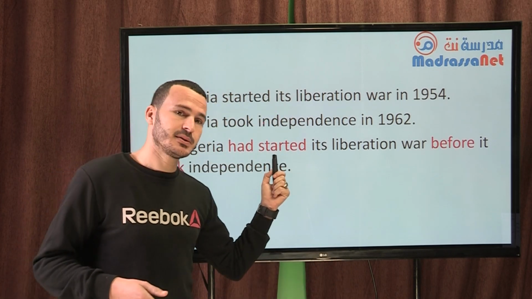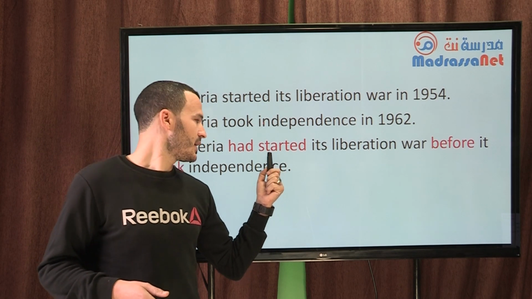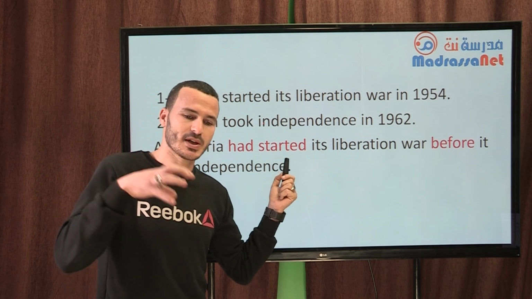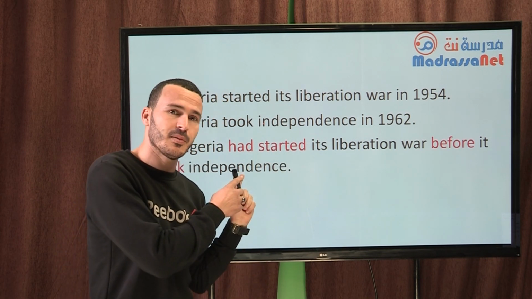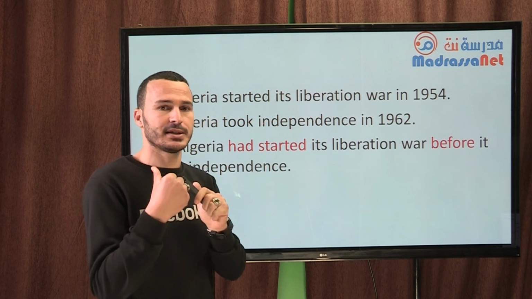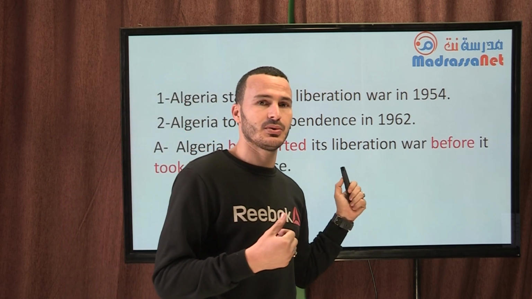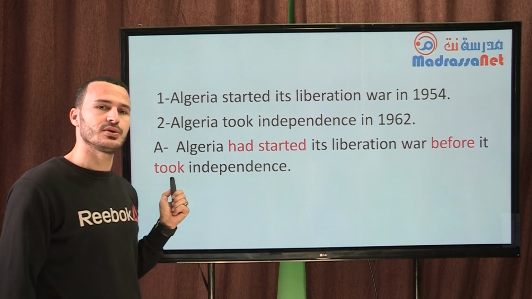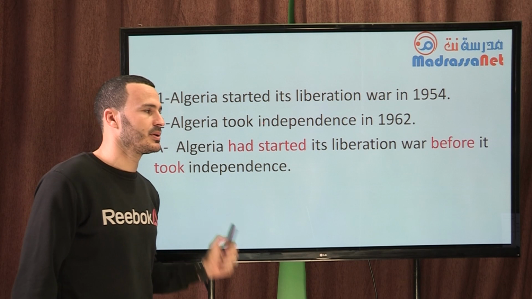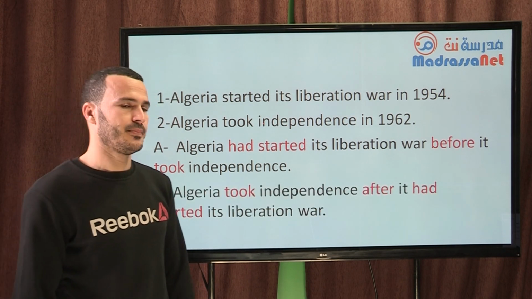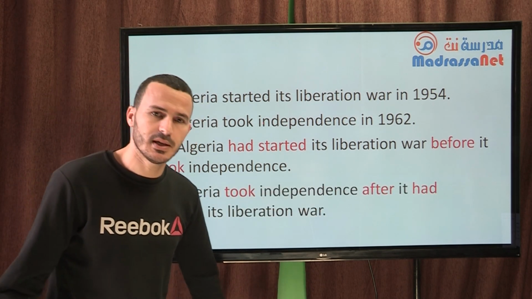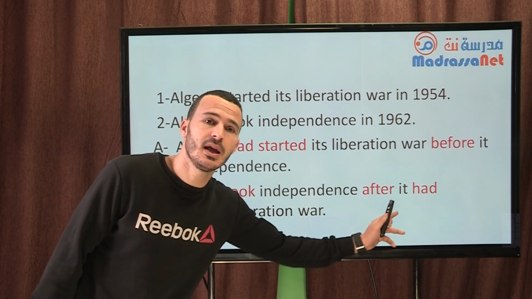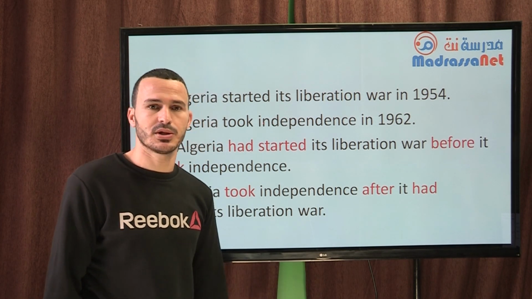The first event, you get it, had started. Here we use past perfect to stress the fact that event number 1 had taken place before event number 2. For event number 2, the verb is conjugated into past simple, took. Or, in other words, Algeria took independence after it had started its liberation war.